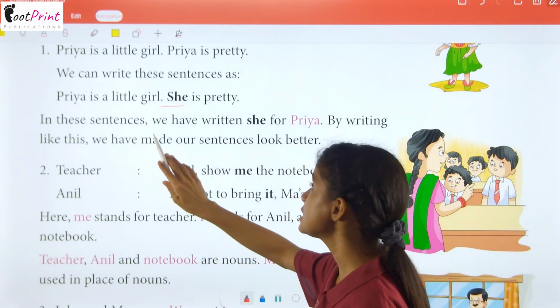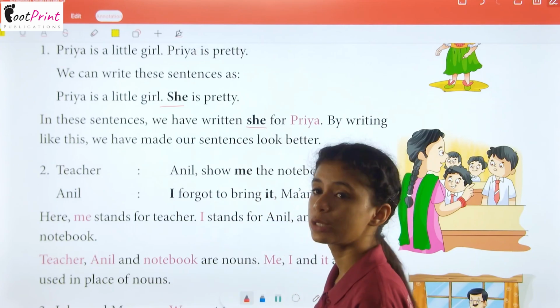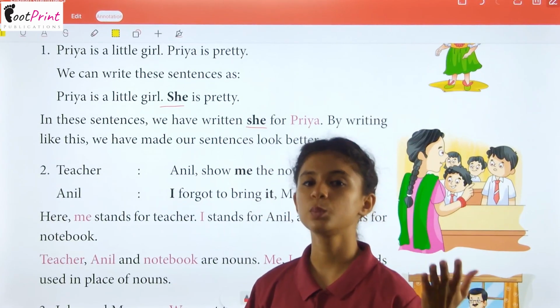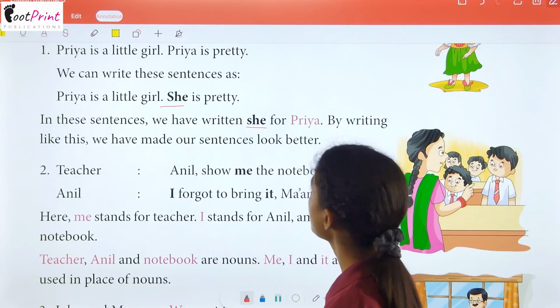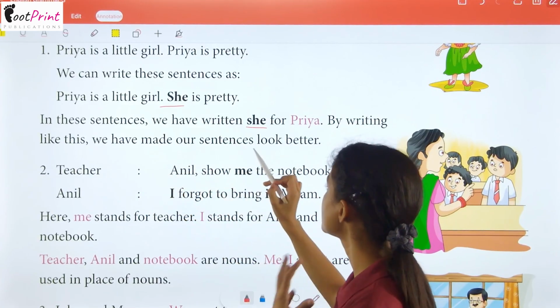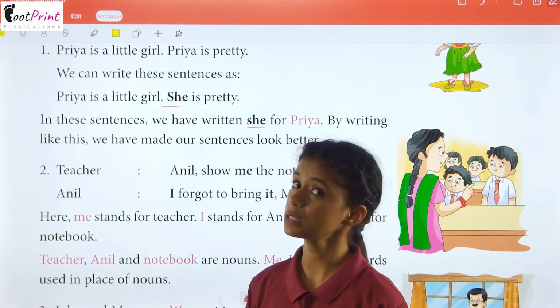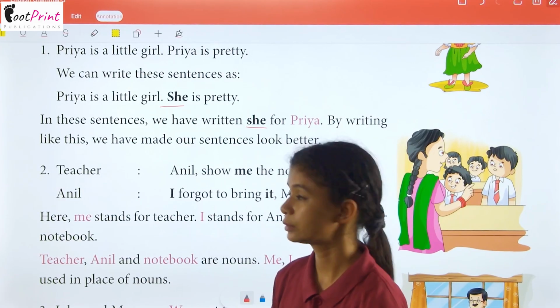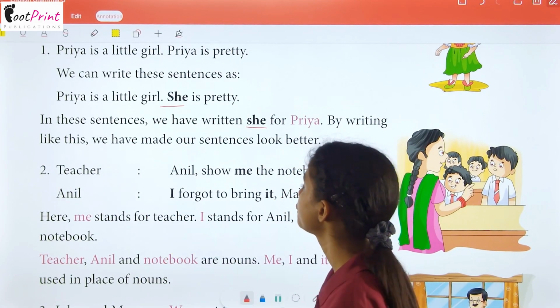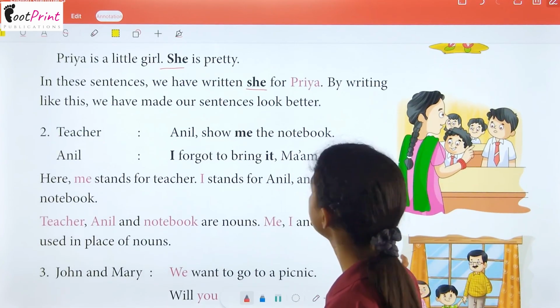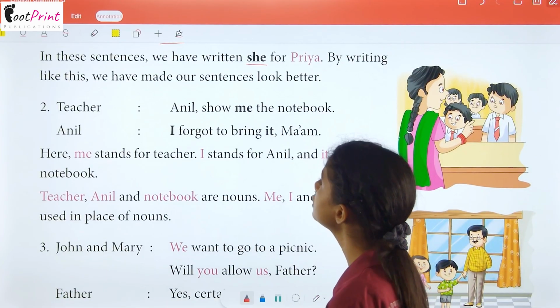So in these sentences we have written she for Priya. We have replaced Priya with she. By writing like this, we have made our sentences look better. This looks nicer. So now let's read what we have given here.